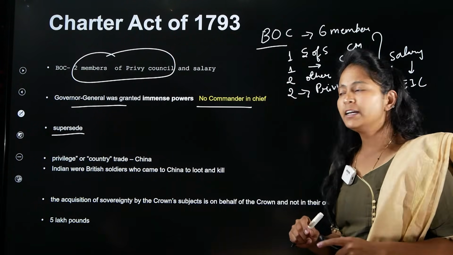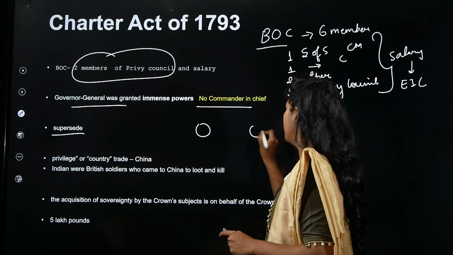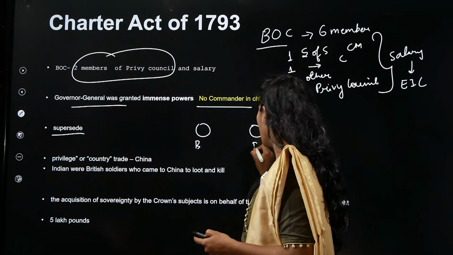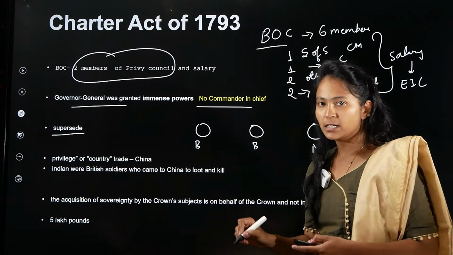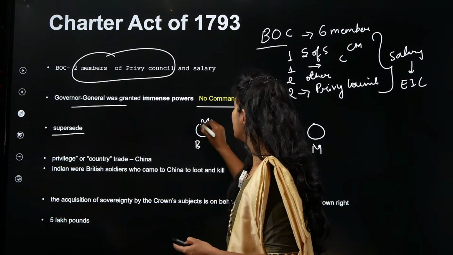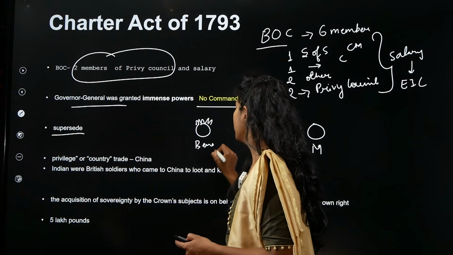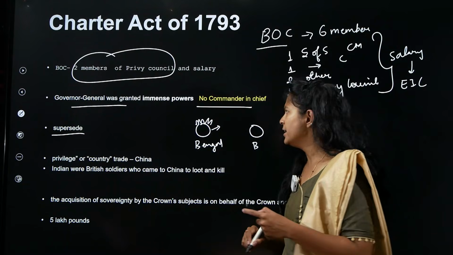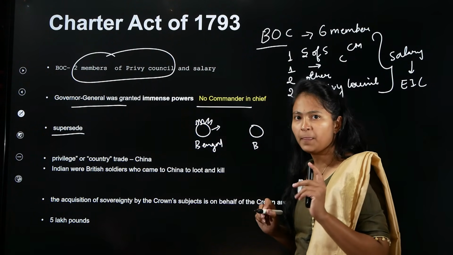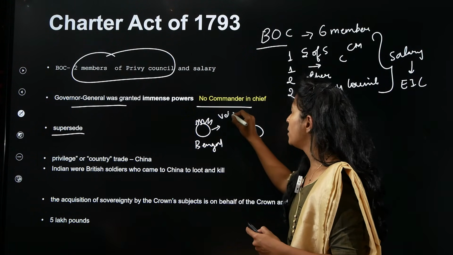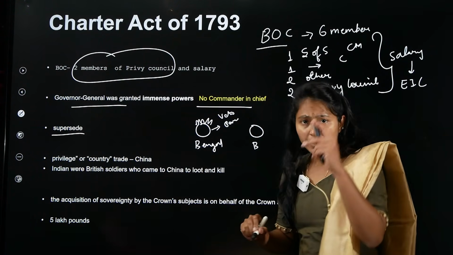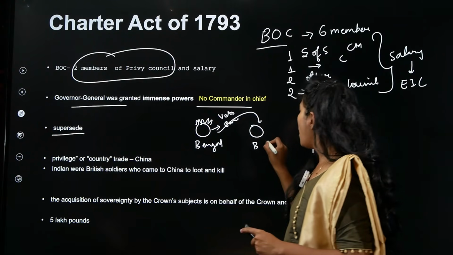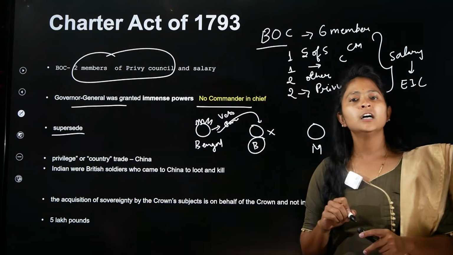We had seen that in the Regulating Act, there are 3 provinces or presidencies, you can say, correct? And that was Bengal, Bombay and Madras. I'll just draw a crown here because this is Bengal, right? And this was the Governor General of Bengal, right? Here you need to understand that this person was more powerful. And we had also seen that this person had got the veto power in the previous act. If by chance the Governor General of Bengal is present in Bombay, then the power of this governor becomes completely 0.